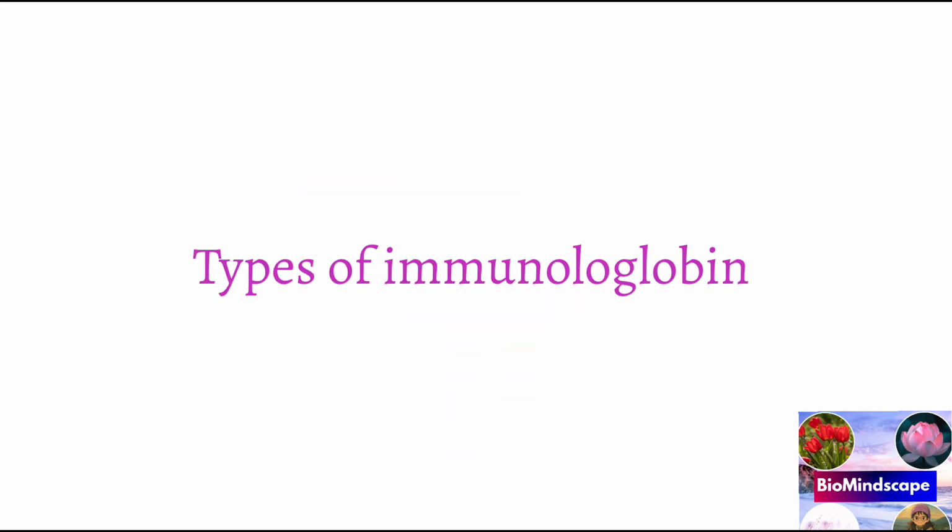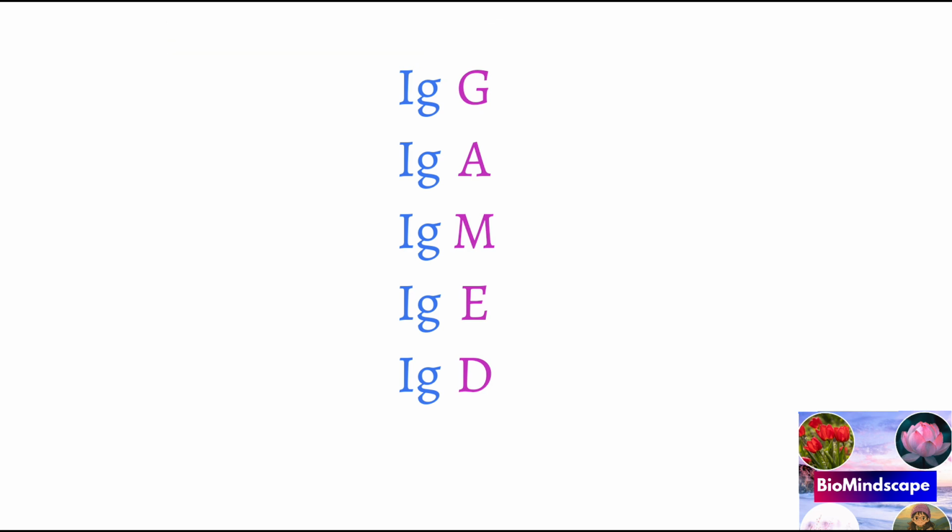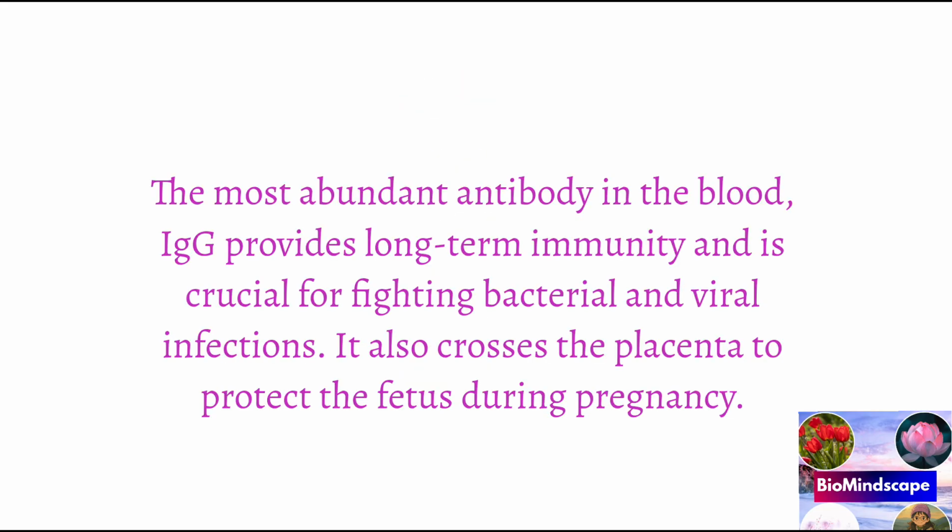So let's know the various types of immunoglobulin. There are five major classes of antibodies, namely IgA, IgD, IgE, IgG, and IgM. These are the names of the five major classes of antibody. They are different in molecular weight and function. IgG is highly concentrated, making up 70% of the total immunoglobulin in humans.